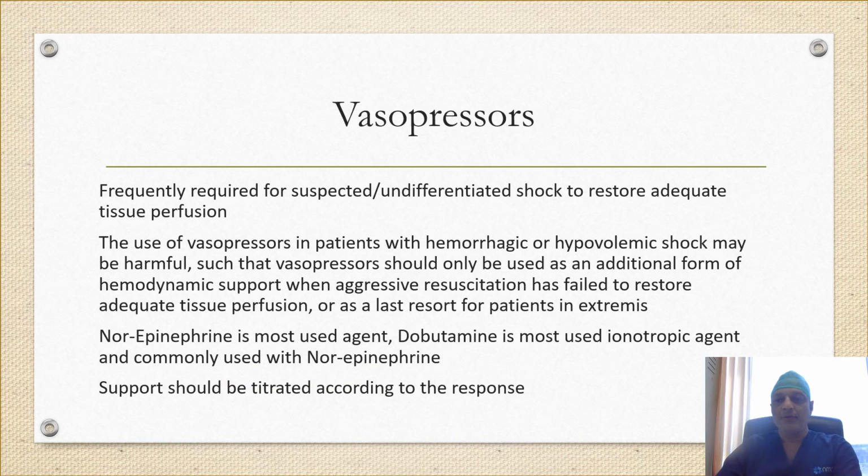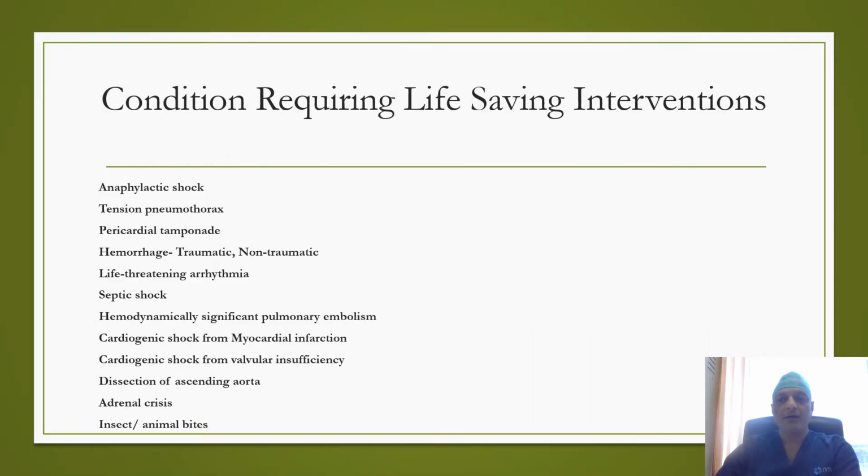Regarding use of vasopressors, these agents are frequently used in undifferentiated shock to restore tissue perfusion. But these agents are avoided in hypovolemic or hemorrhagic shock, at least initially. But if they are used, norepinephrine is the preferred agent, and if an inotropic agent is required, dobutamine is the choice. These are the conditions which lead to a shock state and require specific interventions which are life-saving in nature, and we will discuss them one by one.